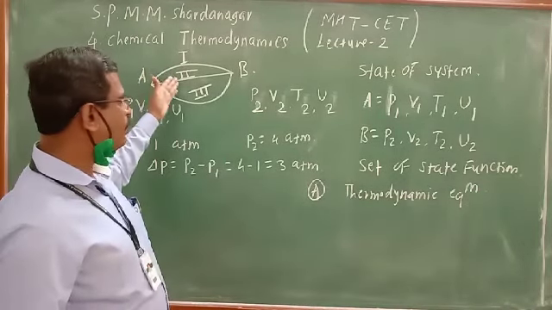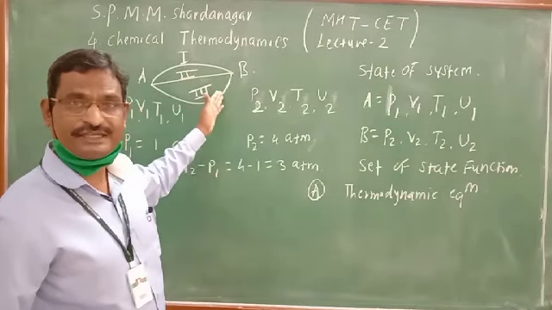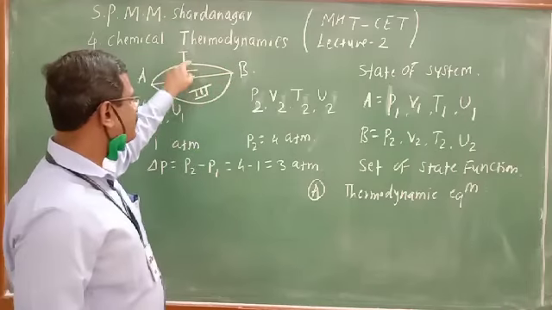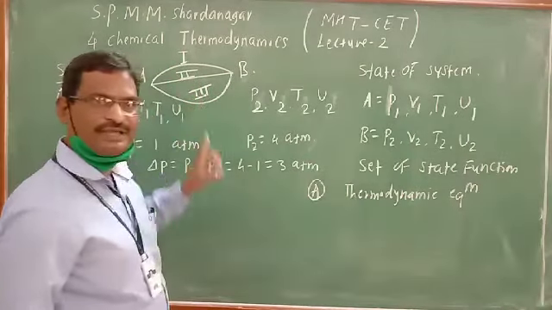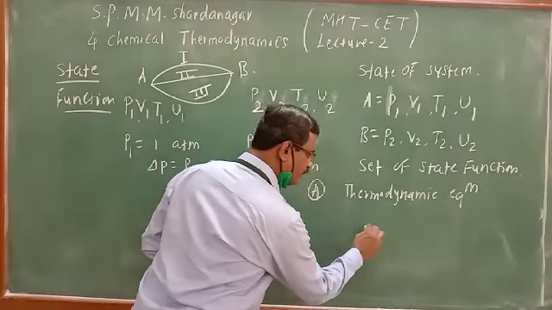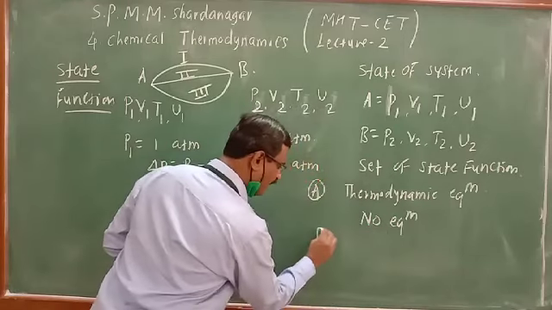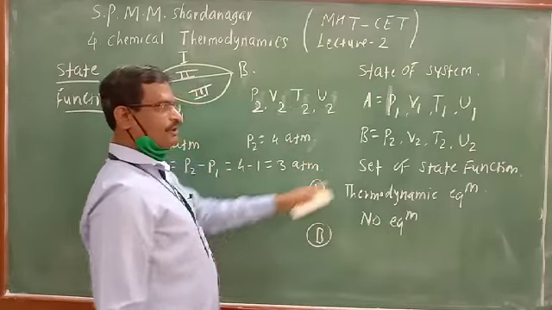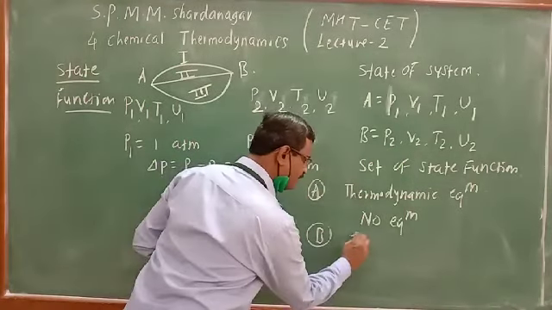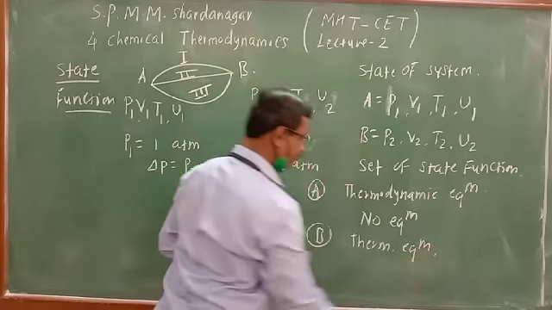Slowly pressure, volume, temperature and internal energy are changing. Slowly they are changing, maybe increasing or decreasing. So at this level equilibrium is disturbed. In between A to B there is no equilibrium, and again at B all state functions are constant. Here also it is the state of thermodynamic equilibrium.